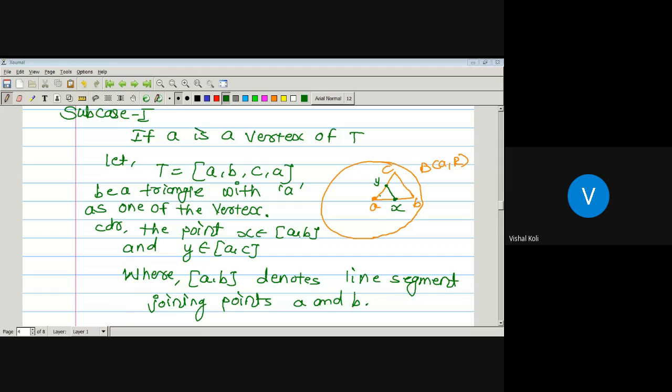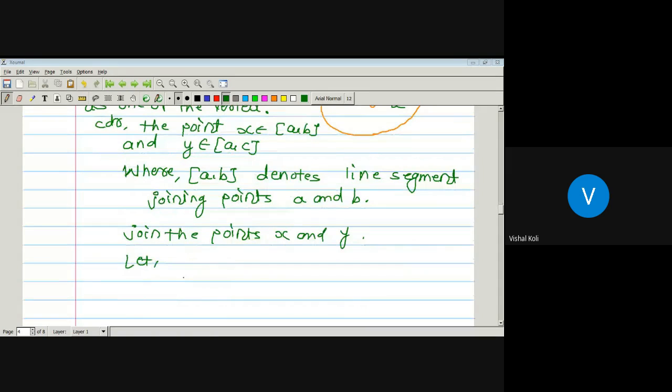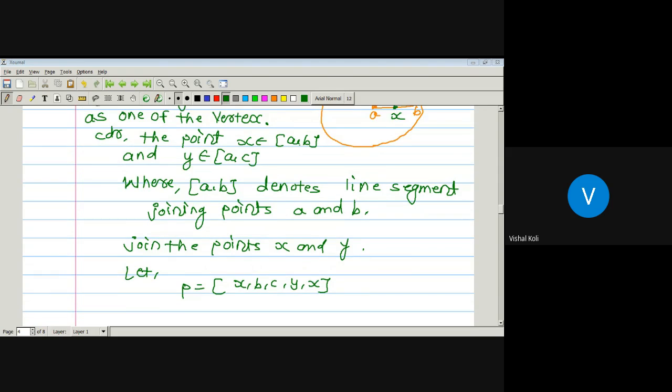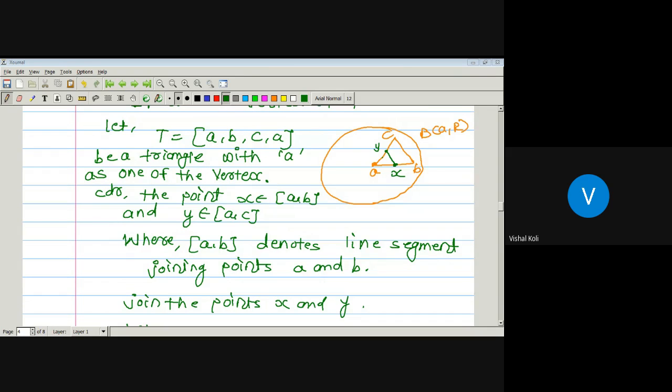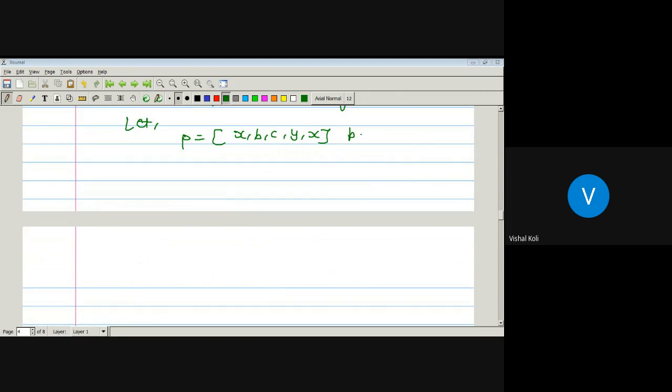Now from this one, we will get one more region. Let P be the region which is nothing but XBCYX. That is this region. So P is a path which is again homologous to 0, since A is outside of this set P.